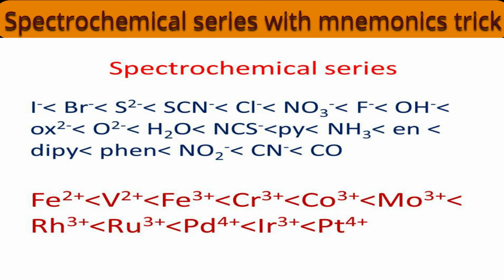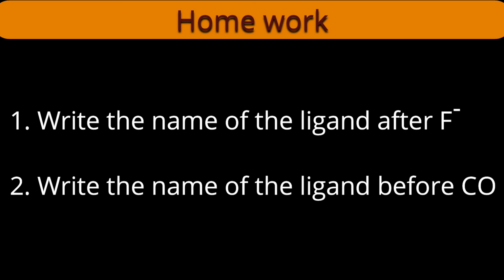Now homework for you. You have studied the spectrochemical series for the ligands. From the story you can recall, after F minus ligand, which ligand is there? Write the name of that ligand in the comment box as the answer to the first question. And for the second question, before CO, carbon monoxide, that's the last ligand, which ligand is there? The name of that ligand also you have to write in the comment box. So I am waiting for your answers.